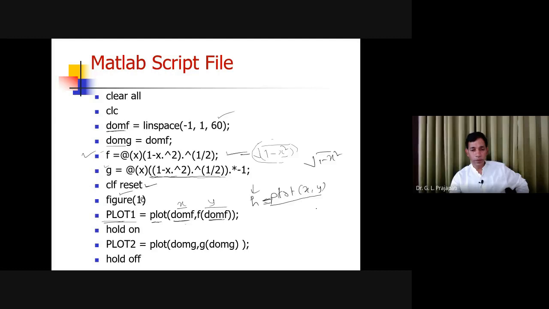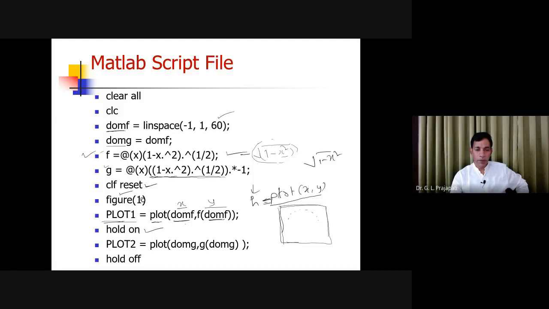So you have plotted, say for example, like this. You have plotted a semicircle form. Okay. Now this is the plot area, the window where you have plotted. In the same graphics area, you have to plot the other, negative side. So how can you do this? For that, you need to use the hold on function.